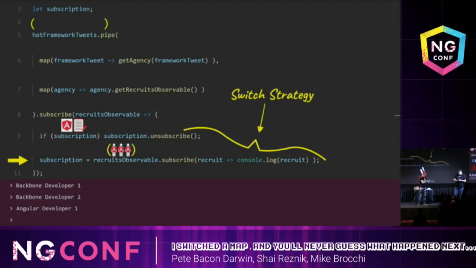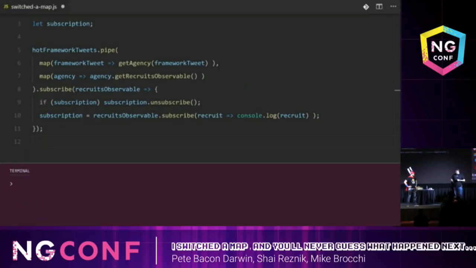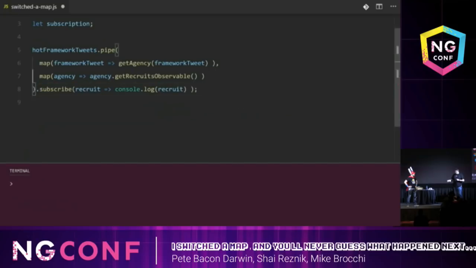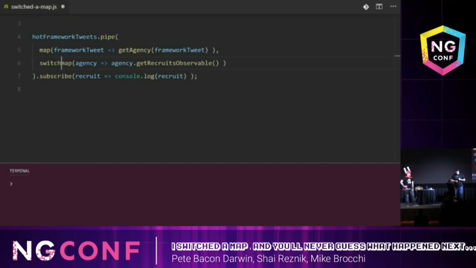Do you get what we're saying up until this point? I think so, but it's still kind of confusing. Okay, so let's try to run through it. So when we subscribe to the recruits observable, what happens next? Then we see the Angular recruits being logged to the console. Right, so unsubscribing from it is our switch strategy. So unsubscribing from the previous observable before subscribing to the new one is called the switch strategy? Yes. Exactly. And that's the switch map operator, right?